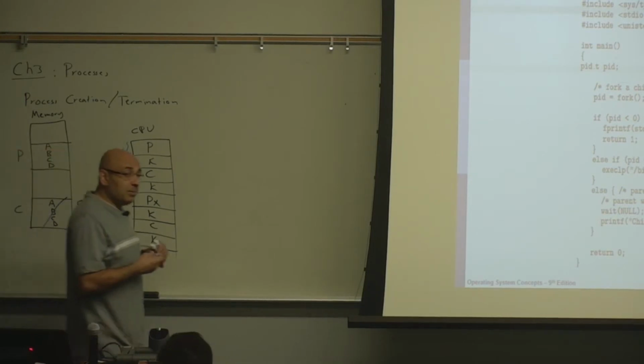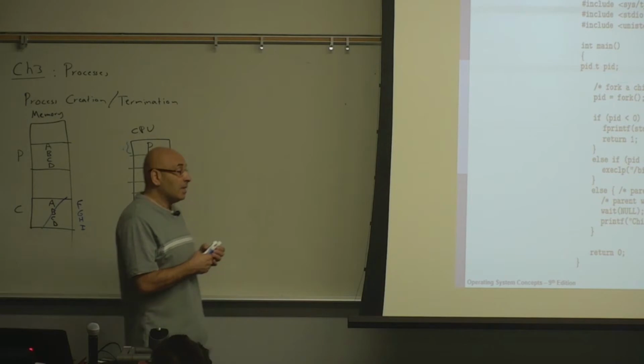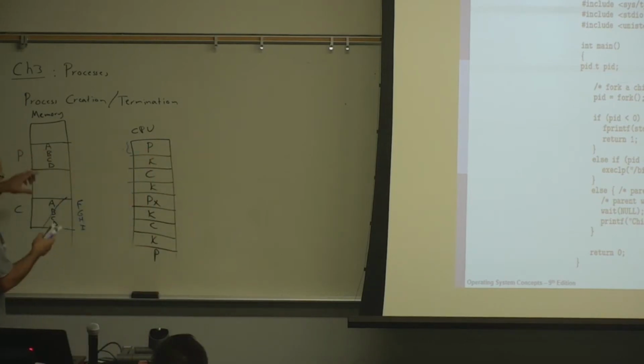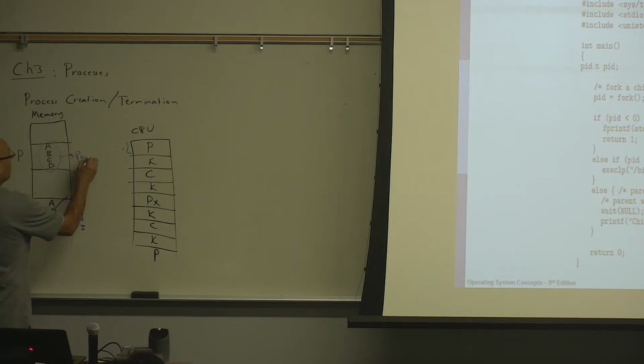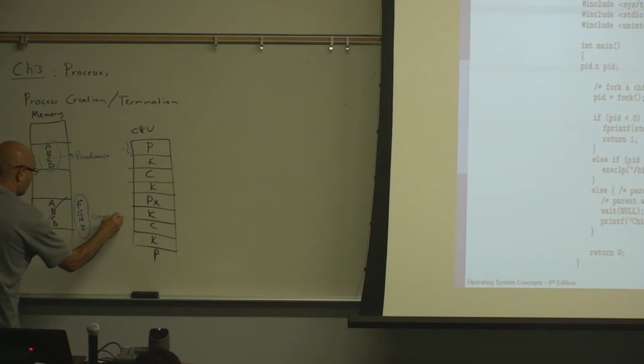And this is what we will be doing in assignment number 1. So in assignment number 1, this is the producer code. Producer. And then we will use the exec to load the code of the consumer. So we will have a producer and a consumer.